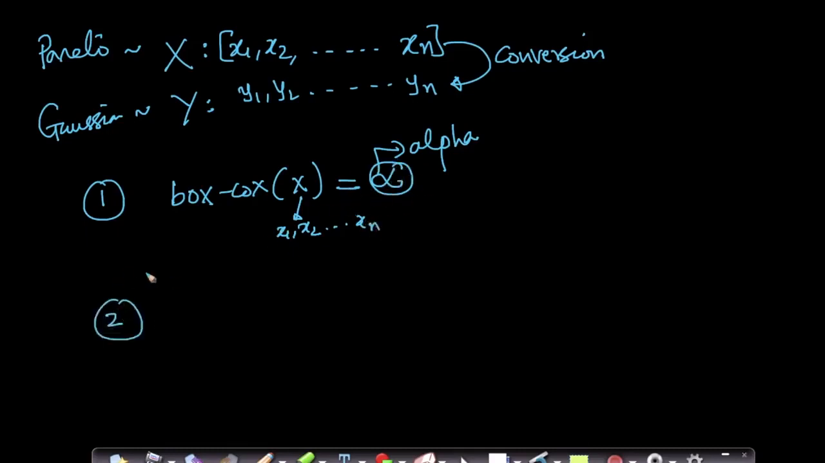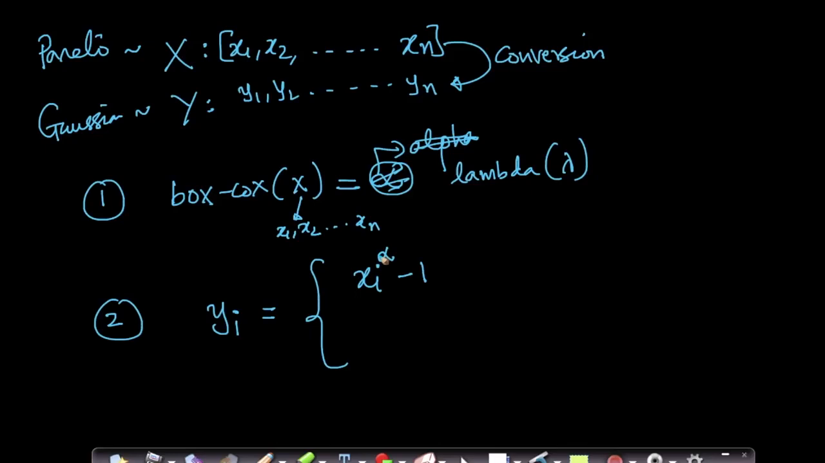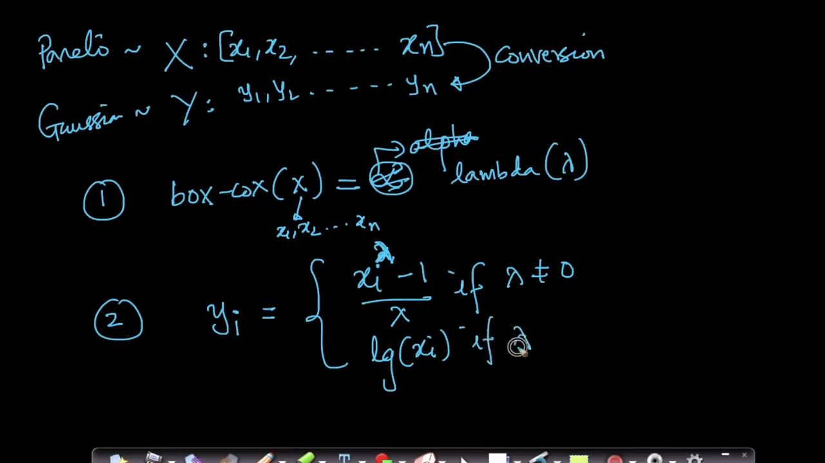Now, as soon as you get your value of alpha, you can generate yi as xi power alpha minus, sorry, it's often called lambda, not alpha. Sorry, my bad, my mistake. I just got a little confused with two things. So yi is xi power lambda minus 1, divided by lambda, if your lambda is not equal to 0, and it is log of xi if lambda equals 0.